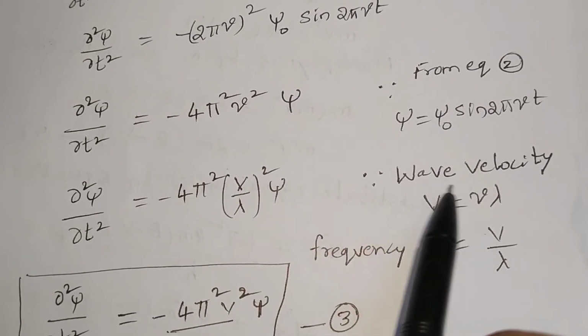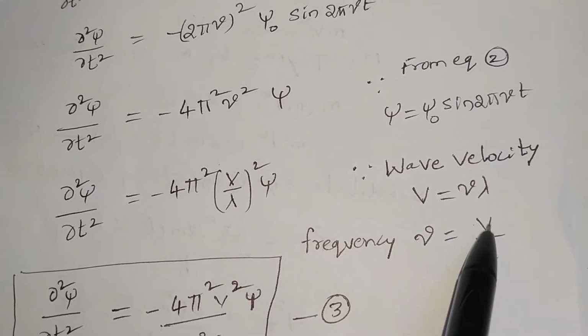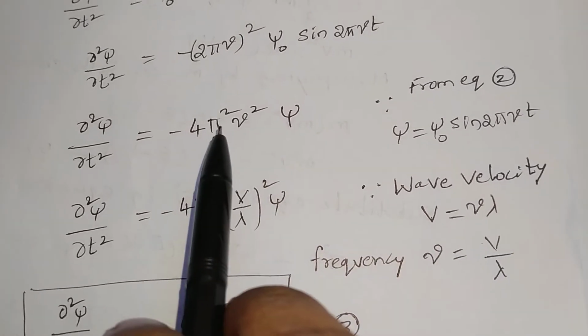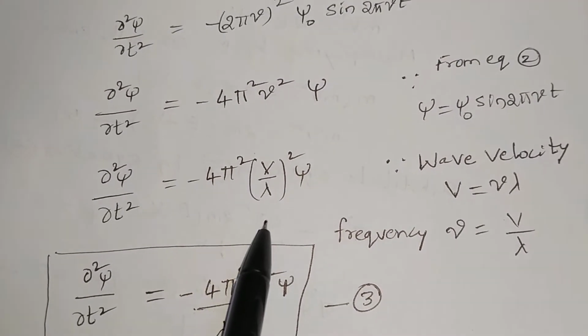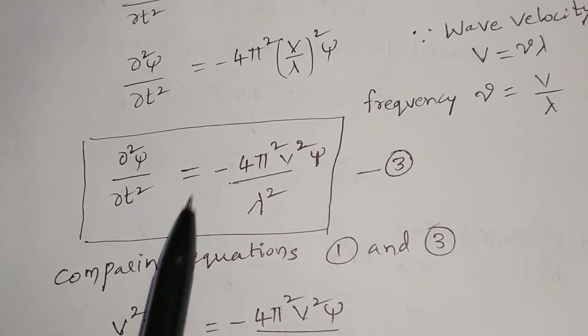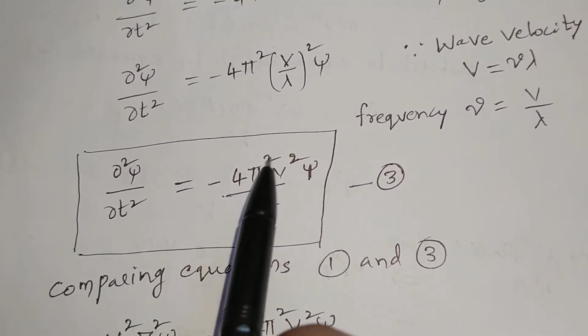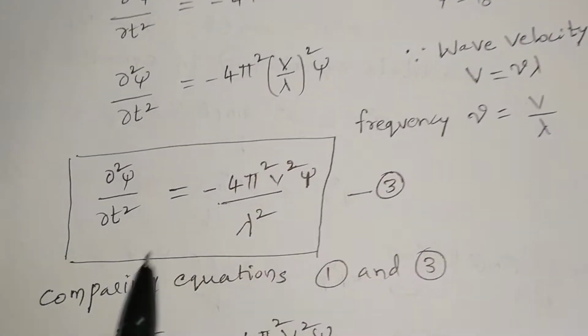According to wave velocity, v is equal to nu lambda, so nu is equal to v by lambda. Substituting this value in place of nu square, therefore 4 pi square into v by lambda whole square into psi. So dou square psi by dou t square, simplifying this, is equal to minus 4 pi square v square by lambda square into psi, where v is the wave velocity.